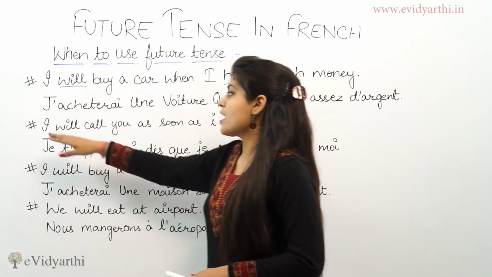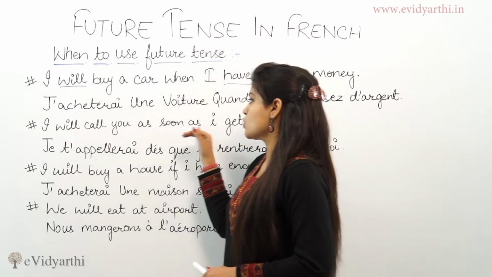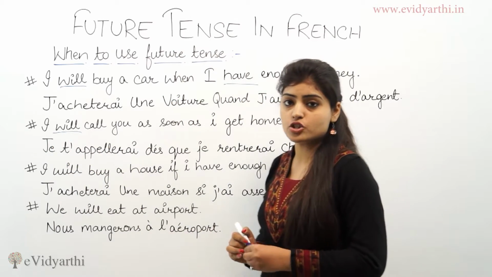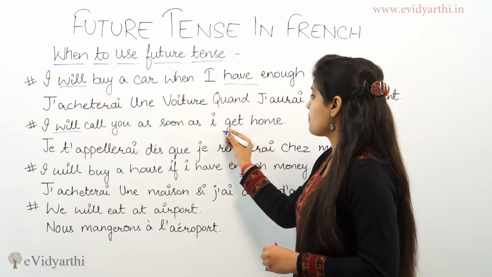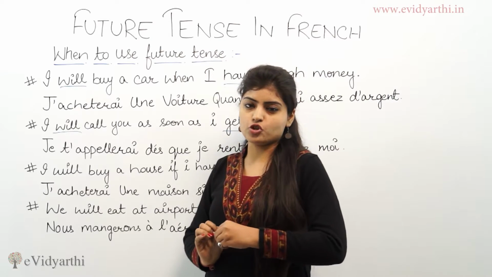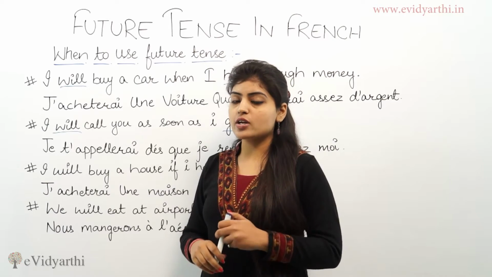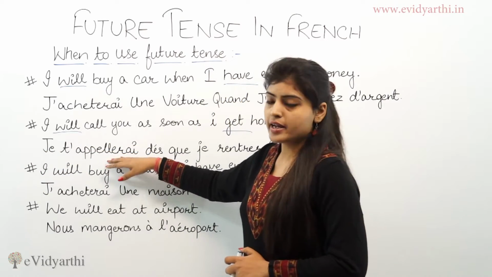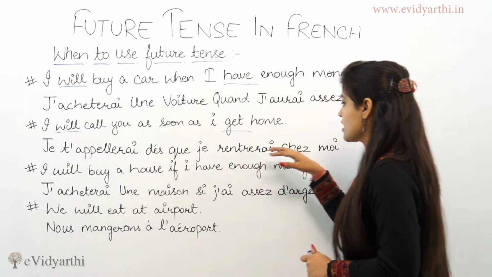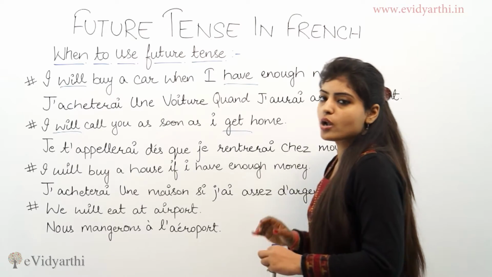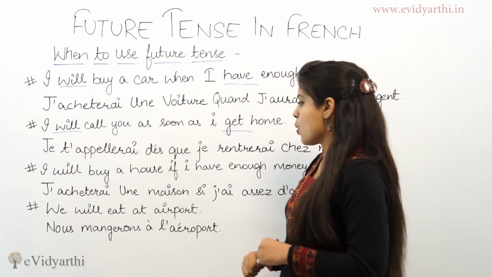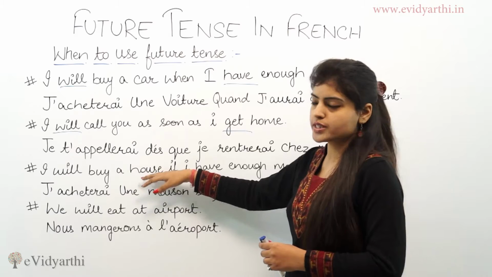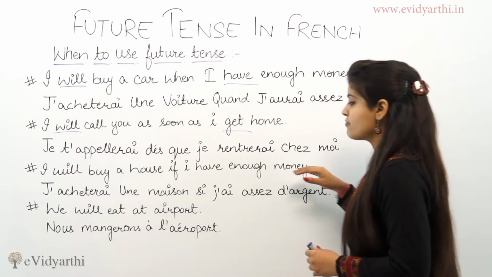Next sentence: I will call you as soon as I get home. Here also in the first part we use the word will, which is a form of future, and in the second part we use get, which is in the present. But in French it will be totally in the future. So, je t'appellerai dès que je rentrerai chez moi, which means I will call you as soon as I get home.